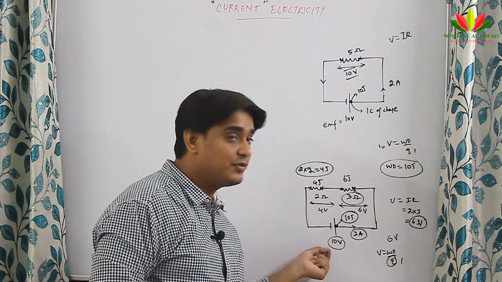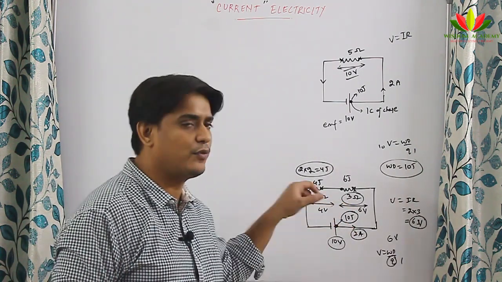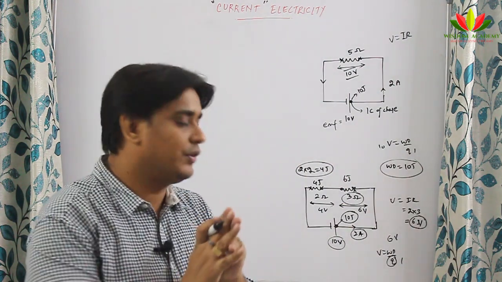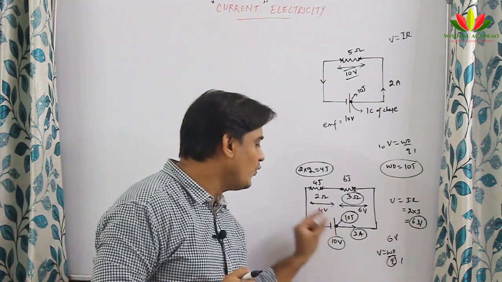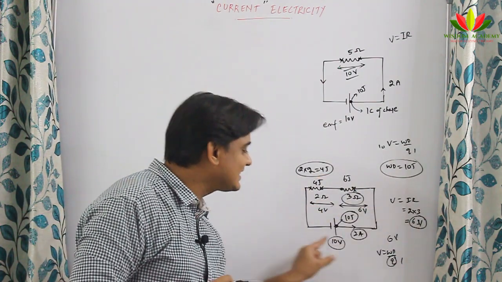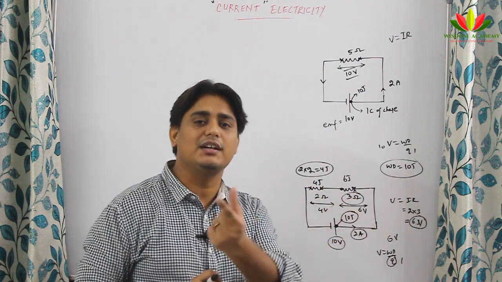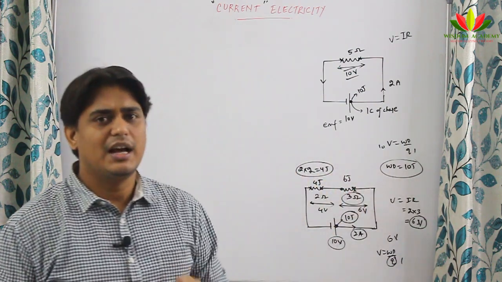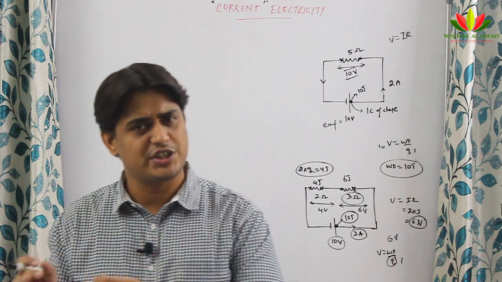But the EMF will be 10 volt. I will not say the EMF of the circuit is 6 volt or 4 volt. No, I will say EMF is 10 volt. Why will I say that? Because EMF is the work done to move the charge through the entire circuit, whereas potential difference is the work done to move the charge from one point to another point. I hope that now you have got some clarity over the difference between electromotive force and potential difference.